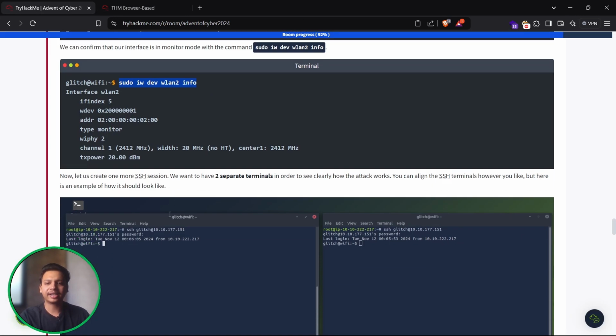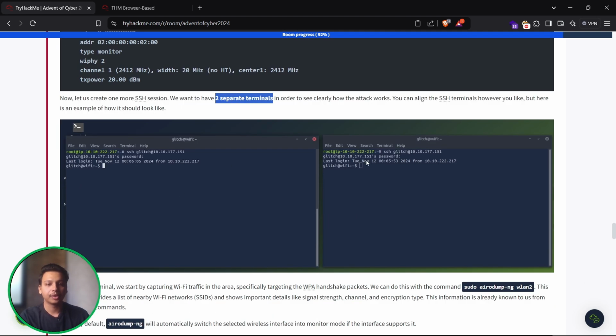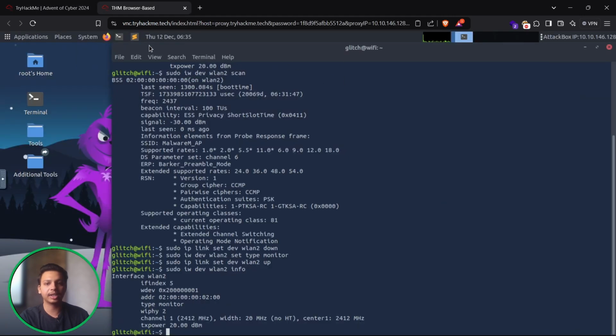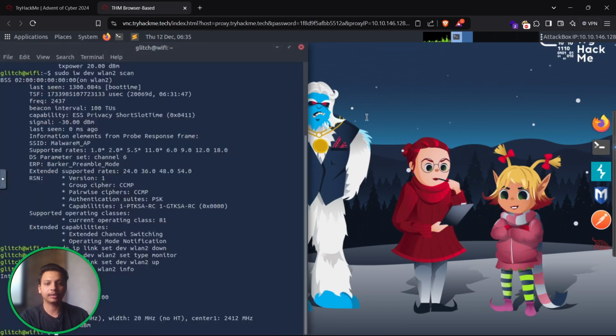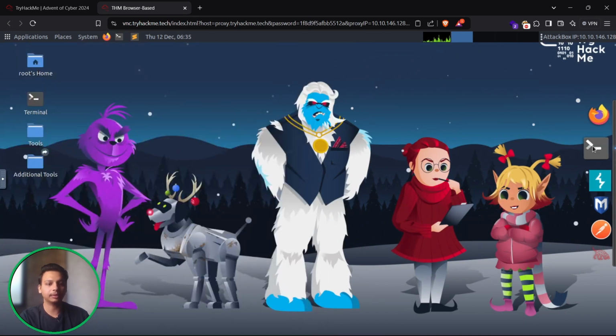So now let us create one more SSH session. We wanted to have two separate terminals in order to clearly see how the attack works. Now we can assign this SSH terminal. There is an example given below. So over here again we have to perform an SSH connection with the glitch. So let me just open a new tab, new command prompt.